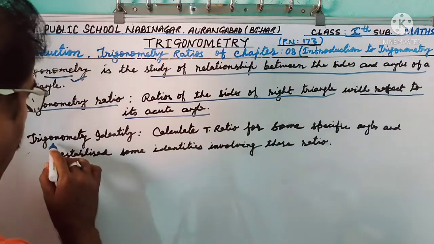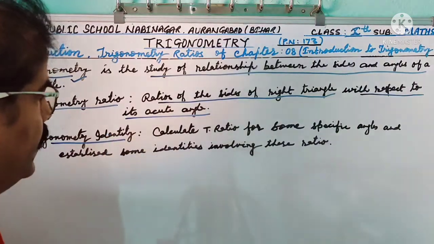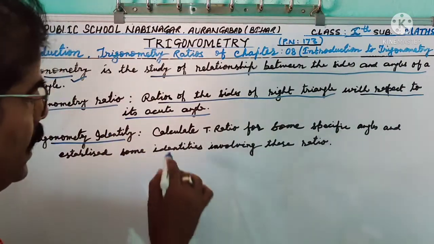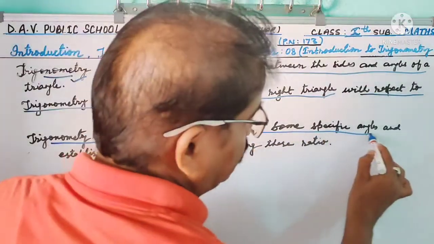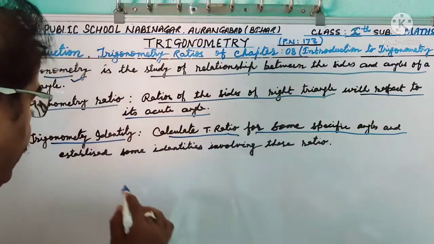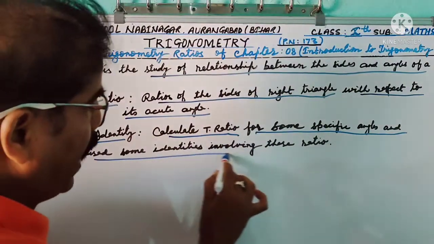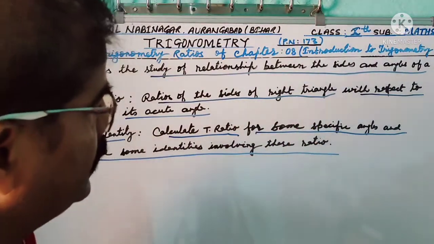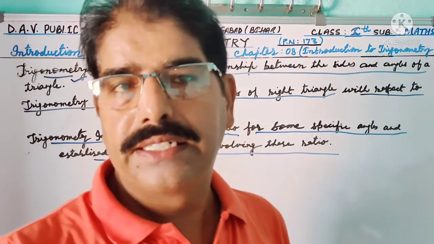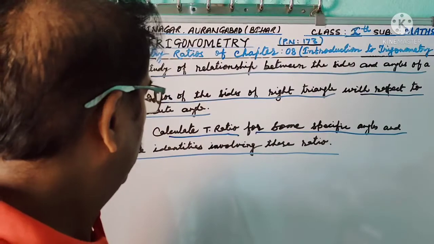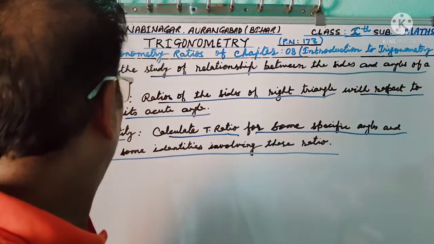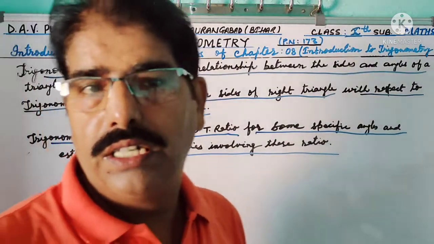And T identities, trigonometry identities: calculating T ratios for some specific angles and establishing some identities involving these ratios is known as T identities.